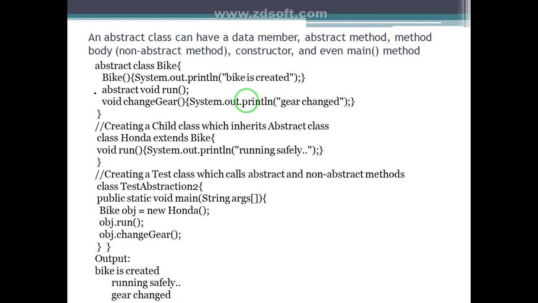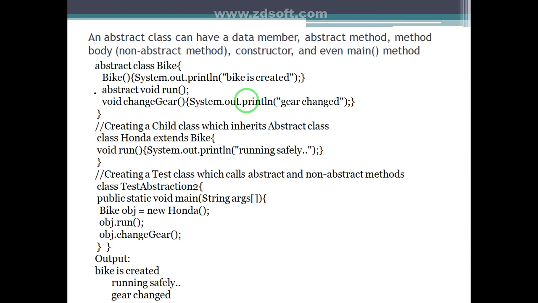So here is abstract class Bike: System.out.println "bike is created", abstract void run, and void changeGear is a non-abstract method in class Bike. We create a child class Honda which inherits the abstract class Bike, and it overrides the abstract method of Bike.